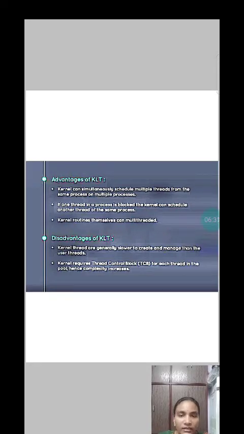Advantages of kernel level thread. Kernel can simultaneously schedule multiple threads from a single process or multiple processes. If one thread in a process is blocked, the kernel can schedule another thread of the same process.